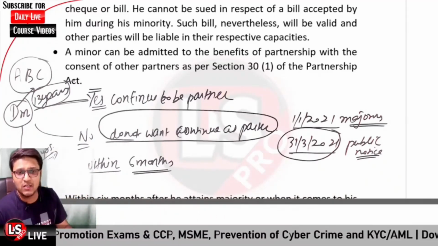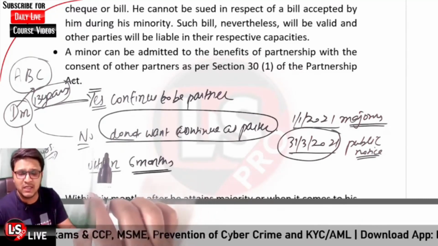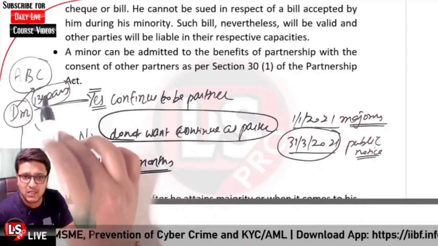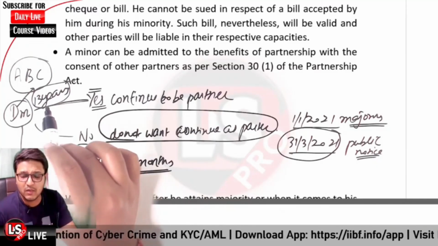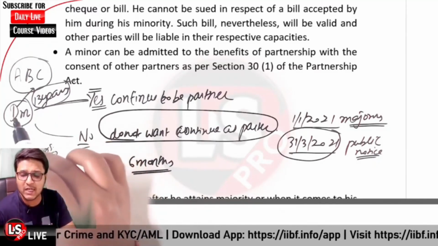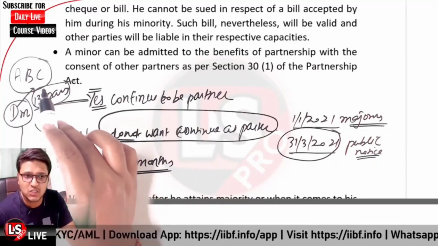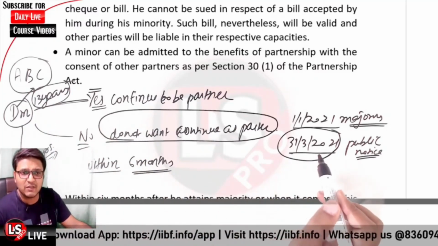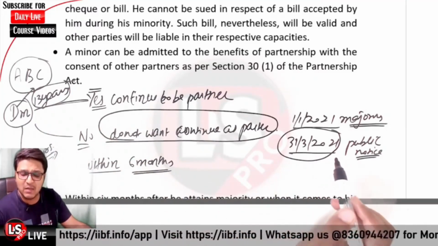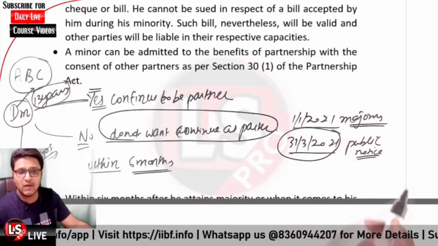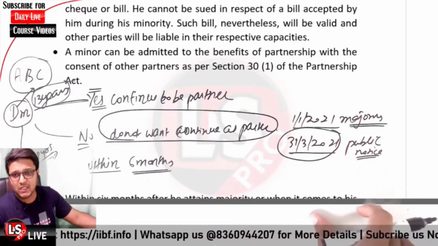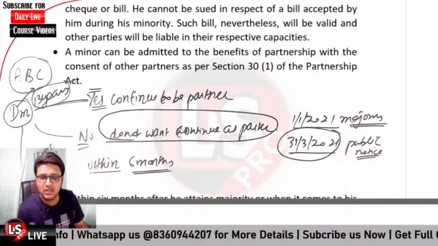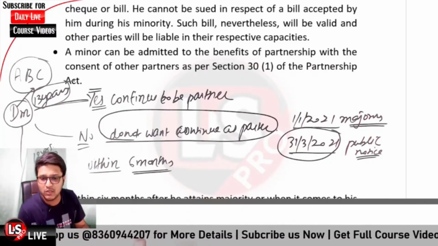Okay, so for any of the acts done by the partnership firm from the time he was admissible to the profits of the firm to the date he gave the public notice, he can be held liable. But for all the agreements signed by the partnership firm after that, he will not be liable because he has given the public notice in that regard.